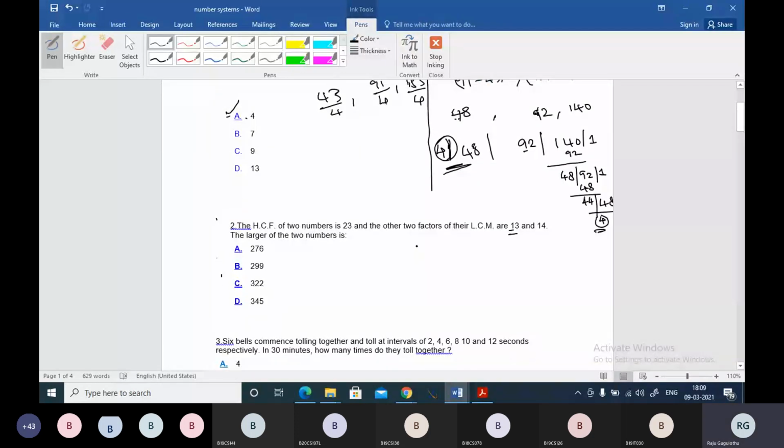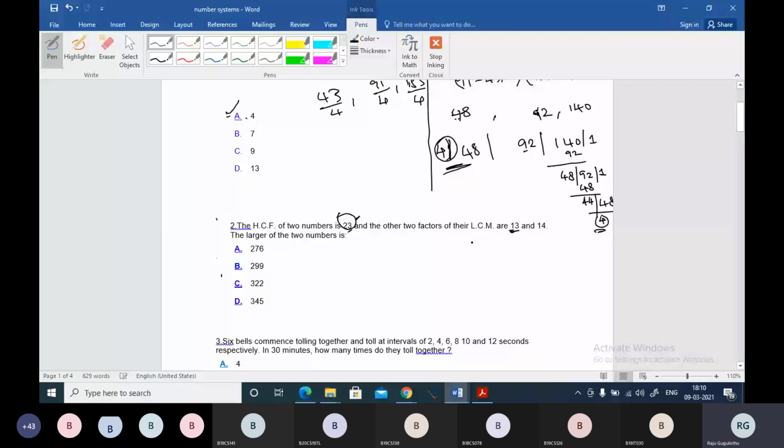The rule is LCM into HCF is equal to product of numbers. This is one rule, product of numbers. So if you consider and see, LCM into HCF is equal to product of numbers. That is one rule. And when HCF is known to you, my friends, you can consider LCM.